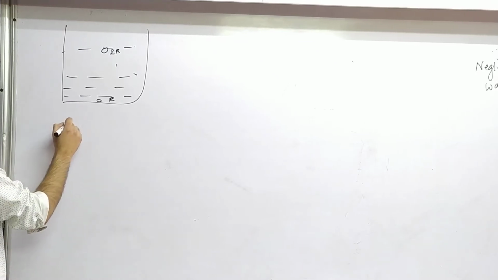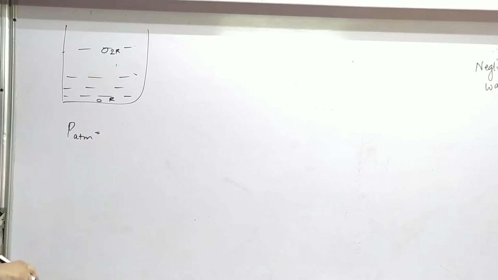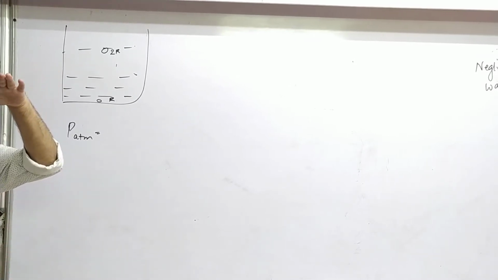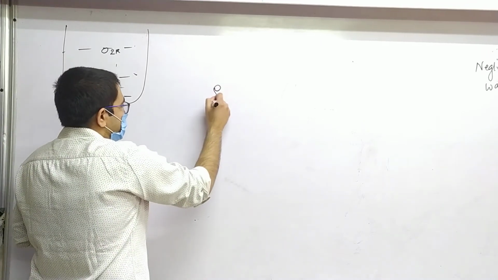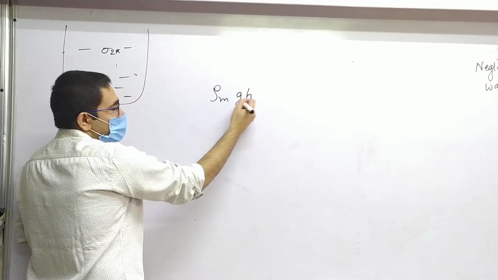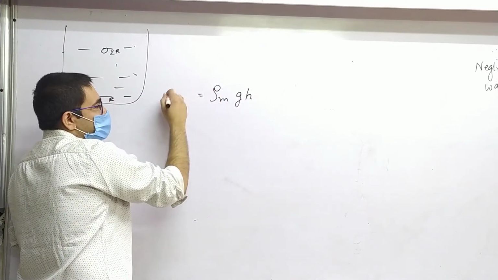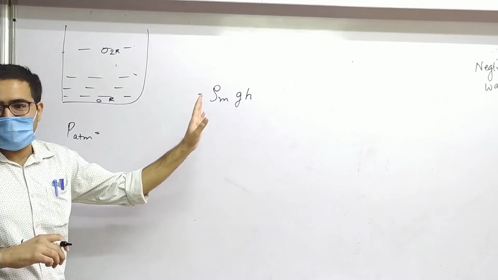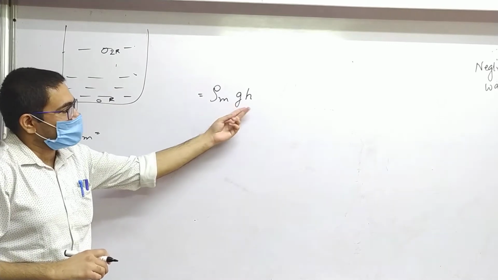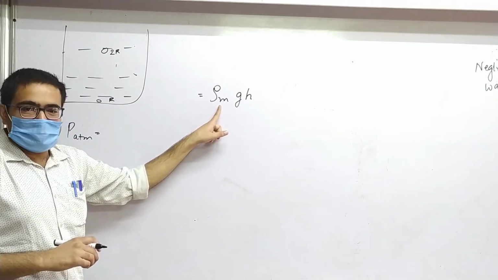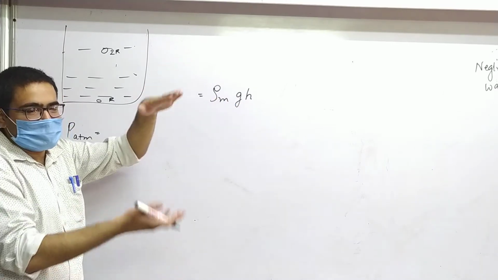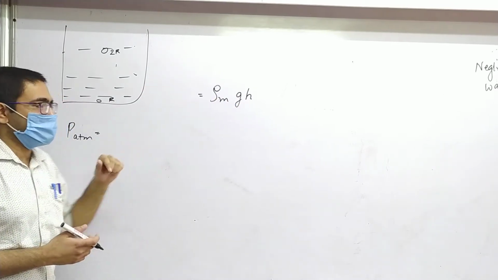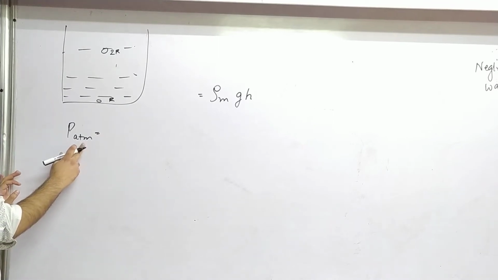If atmospheric pressure is equal to a column of water of height h. Okay. So what does that sentence mean? Atmospheric pressure is equal to the pressure of a water column of height h. Try to recall the barometer. In the barometer topic we studied that if you have mercury up to height h, then the atmospheric pressure turns out to be this. I hope you remember the barometer theory. So that is said to be the pressure of height h of mercury. Right? Pressure of height h of which liquid? Mercury.